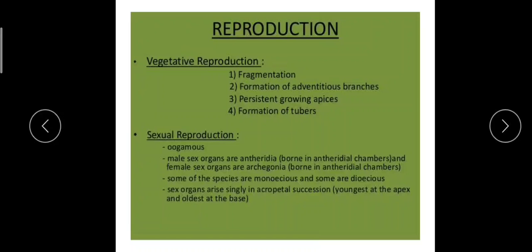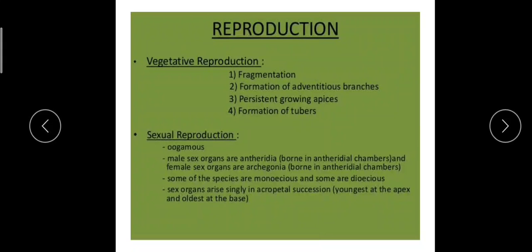This process is actually a method of perenniation. It is trying to cope with the unfavorable condition. It grows into a new thallus when the upcoming favorable season comes. So this is another mode, and next is by the tubers.